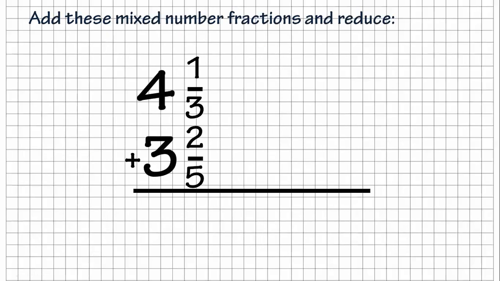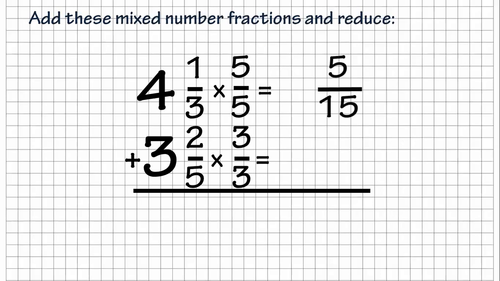So if you want to work this one, hit pause, work it out, see what answer you get, and then we'll go over it. So as you do it, we see we're going to have to find a common denominator here. We have 3 and 5, so what do we need to do? We're going to multiply the top one by 5 over 5 and the bottom one by 3 over 3. When we do that, we're going to get the equivalent fractions of 5/15 at the top, and at the bottom, it's going to be 6/15.